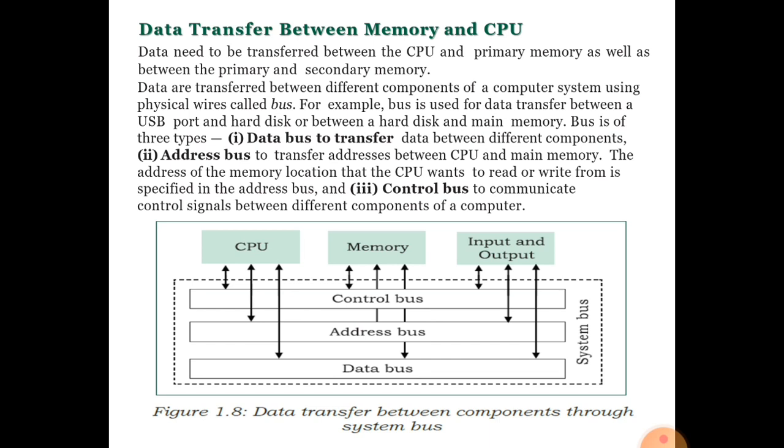So you can see in the image the CPU, memory, input output unit, all these units. First the control bus works, then the address bus works, then the data bus works. Just now I have explained.